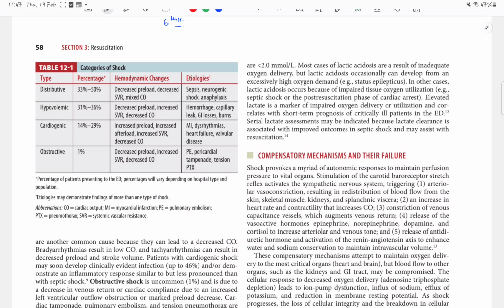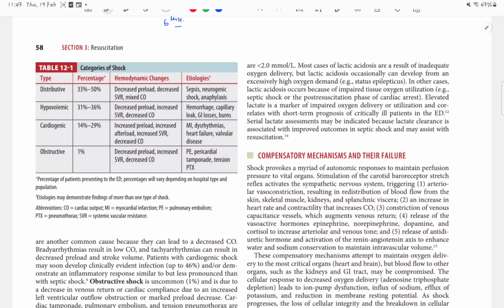There are various categories of shock. The most common is distributive shock. There is decreased preload, decreased resistance. Main thing is distributive, there is decreased systemic vascular resistance. Sepsis, neurogenic shock, and anaphylaxis.